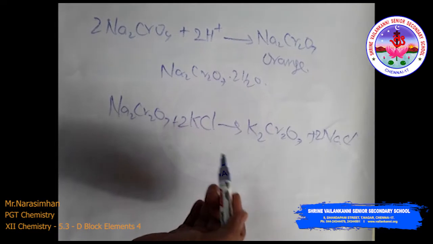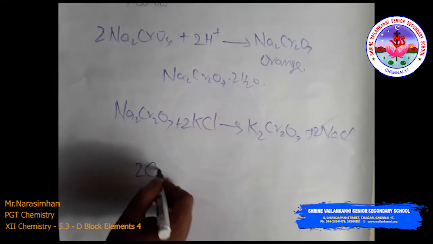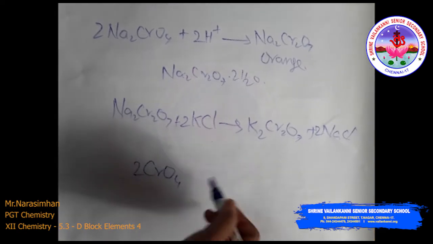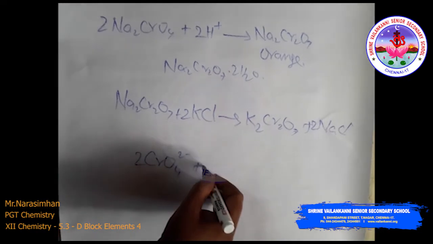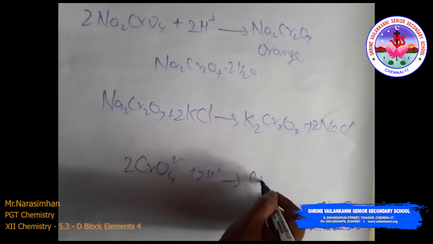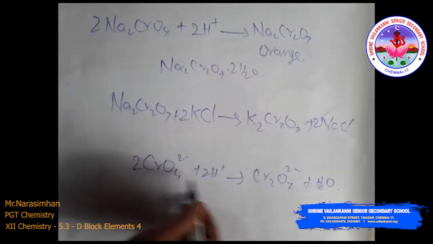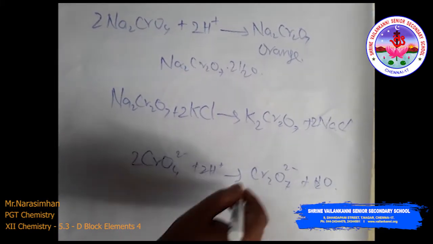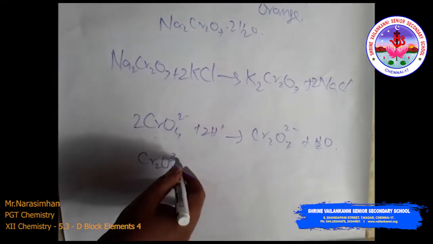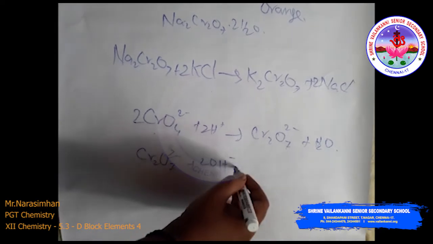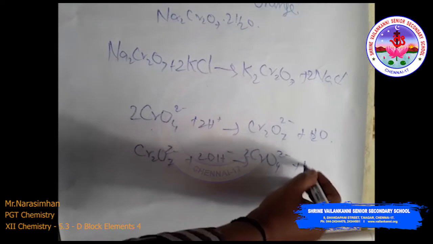Chromates and dichromates are interconvertible in aqueous solution, depending upon the pH value. For chromate to dichromate, CrO4 2- reacts with acid to convert to Cr2O7 2- and H2O. In a similar way, dichromate reacts with base: Cr2O7 2- reacts with base to produce 2CrO4 2- and H2O.